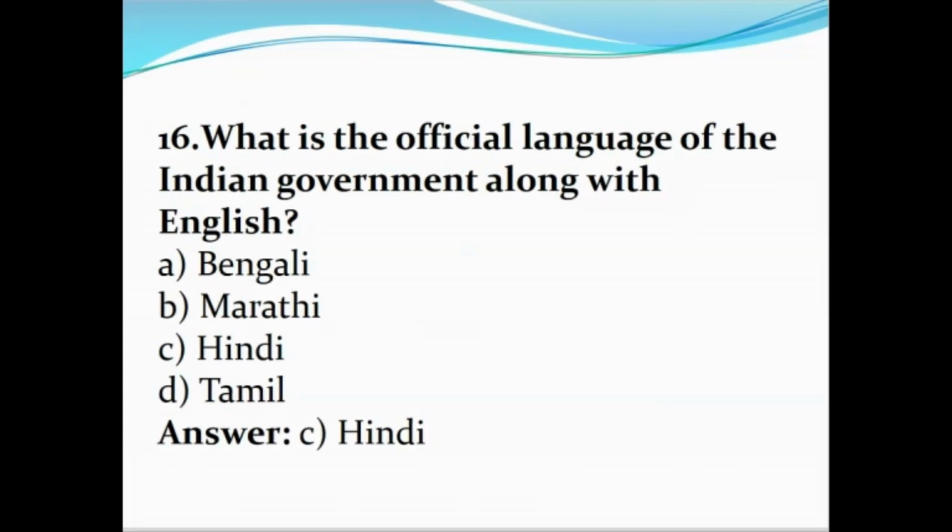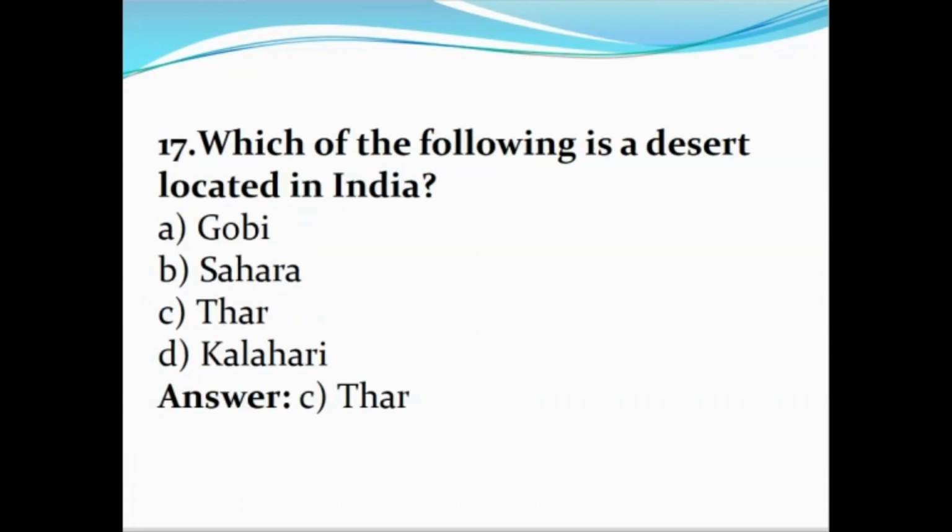What is the official language of the Indian government along with English? Bengali, Marathi, Hindi, Tamil. Answer C. Hindi. Which of the following is a desert located in India?